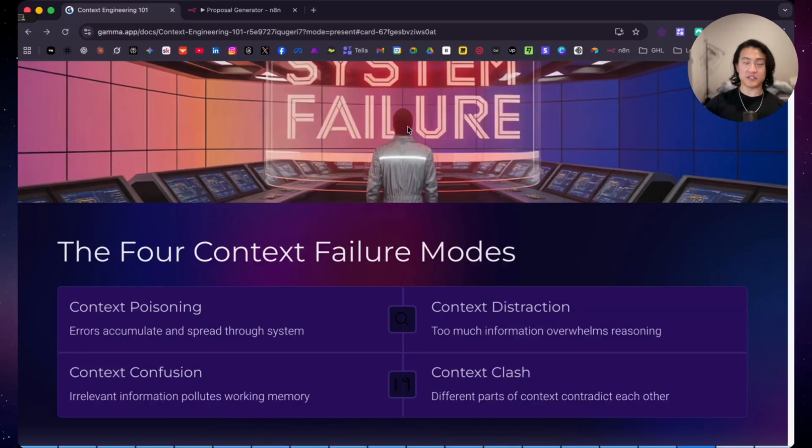Understanding these four context failure modes prevents your AI systems from catastrophic failures. So the first one is context poisoning. This is kind of like a virus. Here's how it happens.